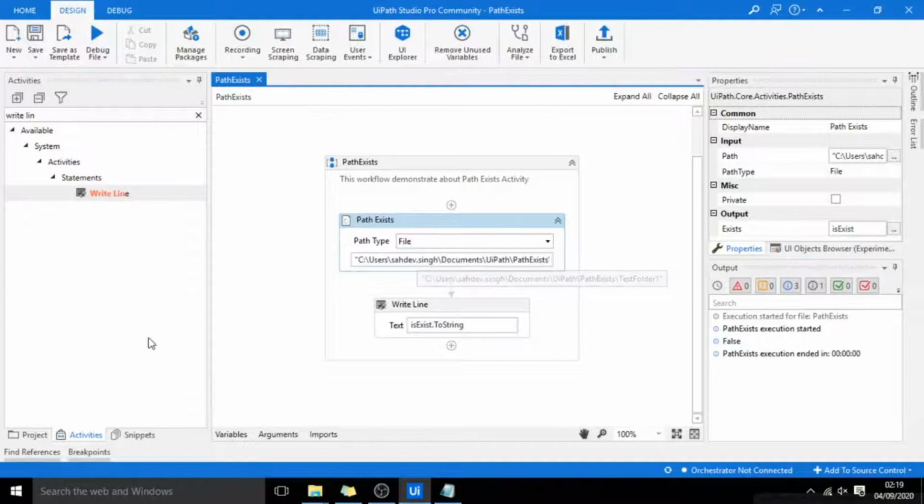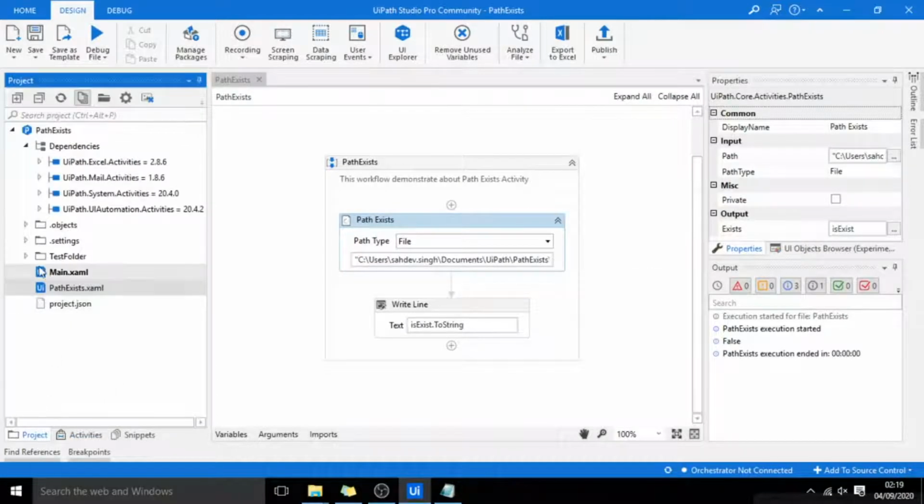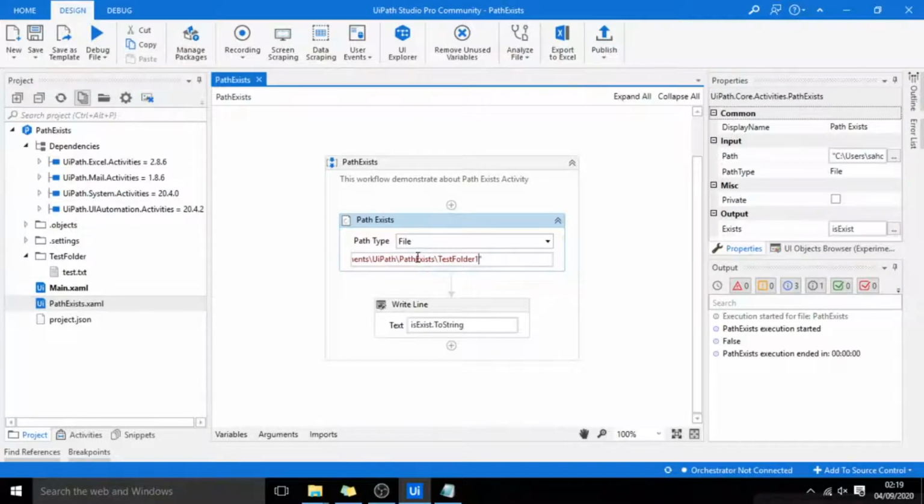File. I already have a file in the test folder, that is test.txt. So here I will specify the name of my file, test.txt. I will execute this again.